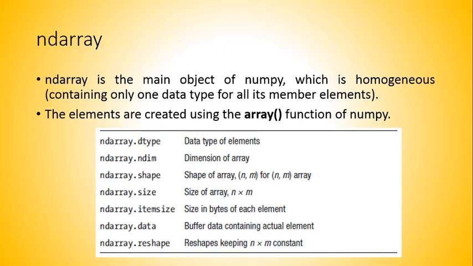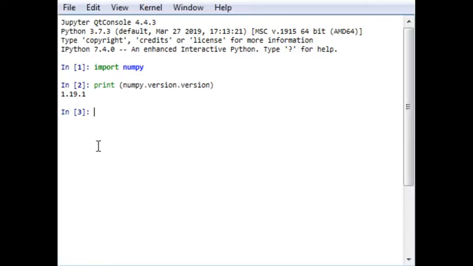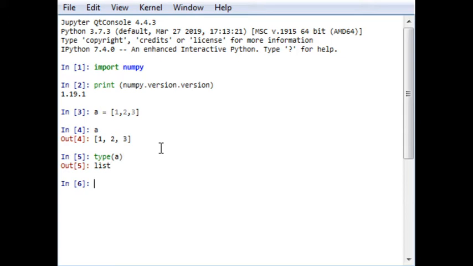So let me explain how to do this. For example, if I write a particular statement, a equals [1, 2, 3], it is a type of list actually. So let me check the type. It is a list.